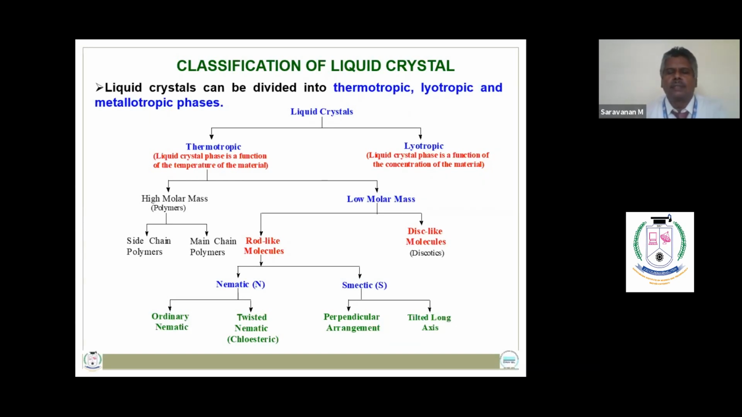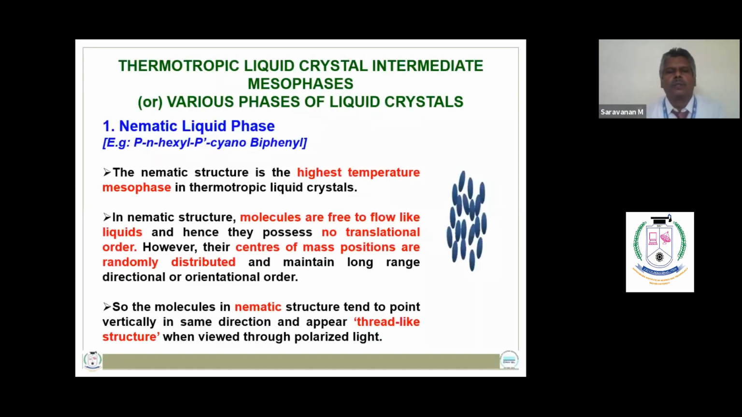Thermotropic liquid crystals are of rod-like molecules or disc-like molecules. So the rod-like or thread-like molecules exhibit the intermediate mesophases as nematic phases and smectic phases. So you need to explain thermotropic liquid crystals' intermediate phases in detail. So the nematic liquid phase is the highest temperature mesophase in thermotropic liquid crystals, in which the molecules are free to flow like liquids, and since they possess no translational order, their center of mass positions are randomly distributed. They have a thread-like structure.